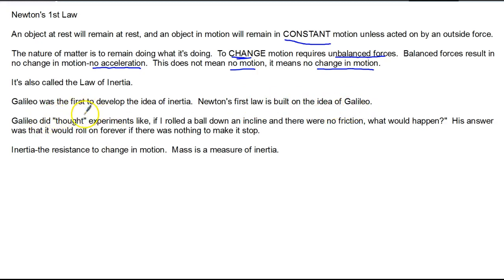Galileo did thought experiments, like if I roll a ball down an incline and there's no friction, what would happen? He proposed that the ball would just keep going and keep going if there were no frictional force to make it stop. So no force acting means you continue motion, not that there is no motion. The definition of inertia is a resistance to change in motion, and mass is a measure of inertia. So mass and inertia are very closely related concepts.